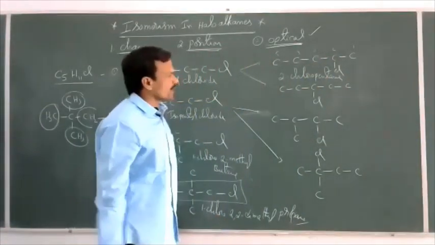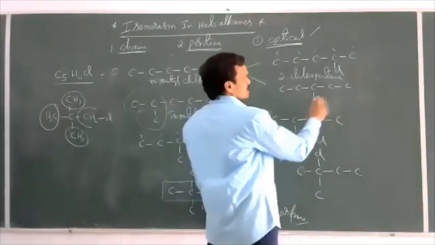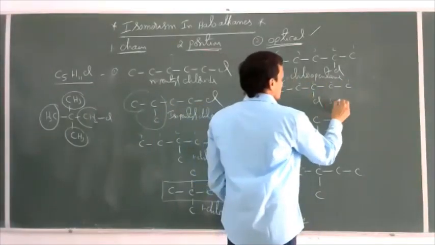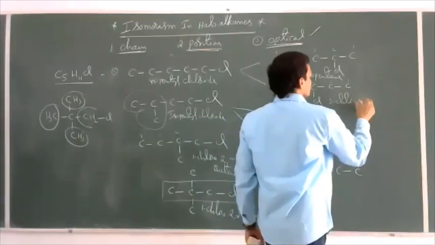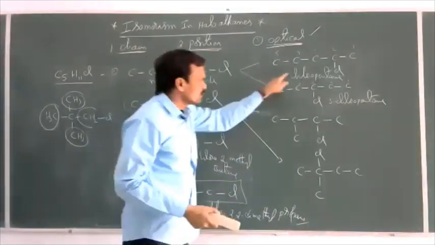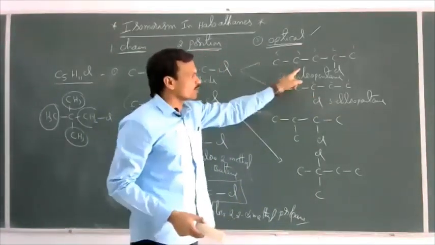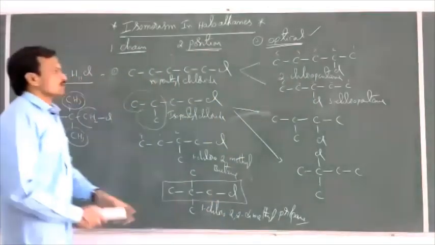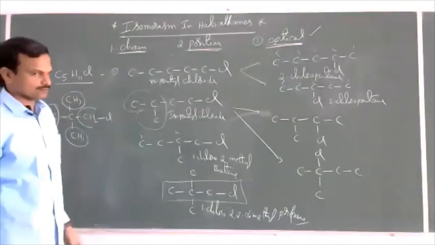Now here the chlorine is at the third position. 1, 2, 3, 4, 5. Now this is 3-chloropentane. 1-chloropentane, 2-chloropentane, 3-chloropentane. These three are position isomers of each other.